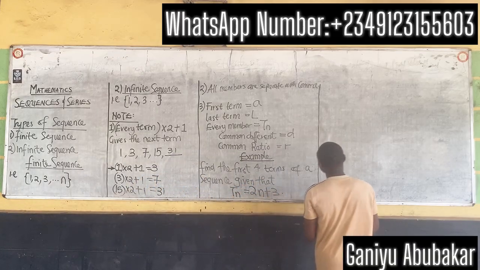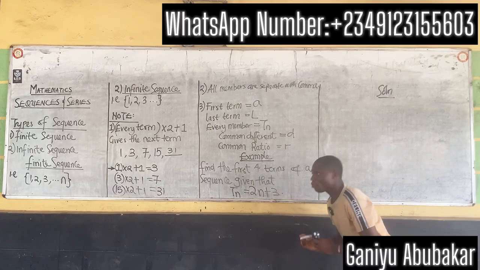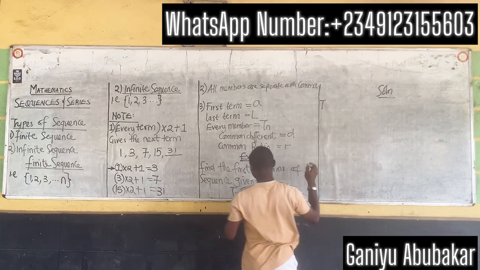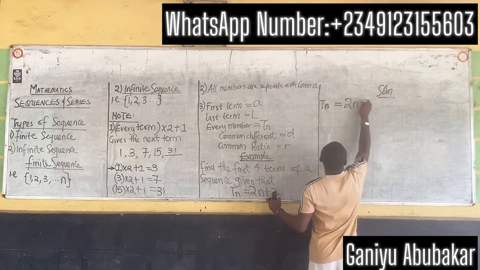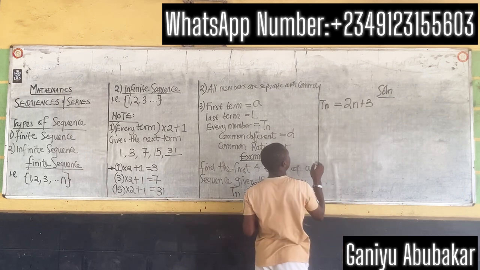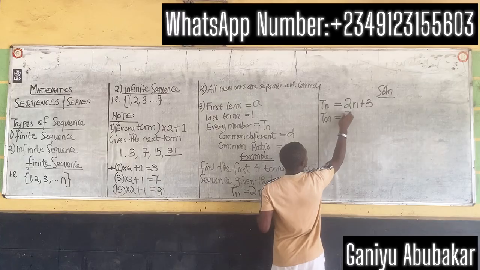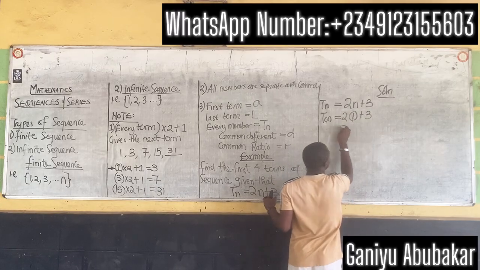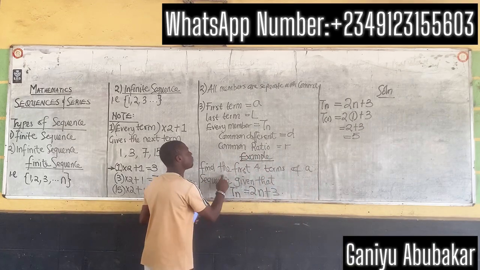Solution: the formula is given as Tn equals 2n plus 3. So I'll start with 1. When n is 1, I'll have 2 into 1 plus 3. This gives you 2 plus 3, and that gives you 5.